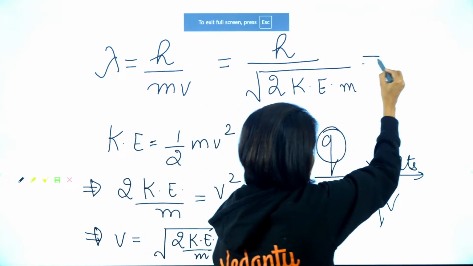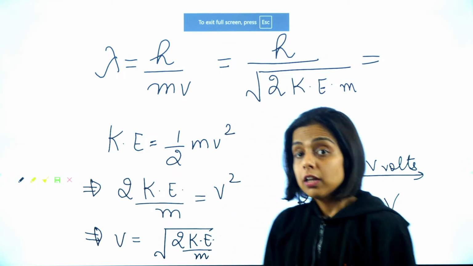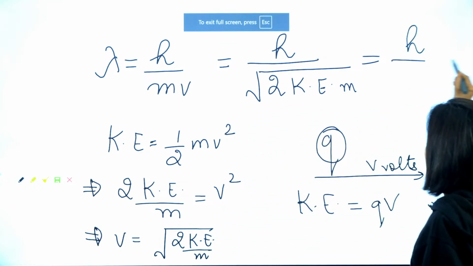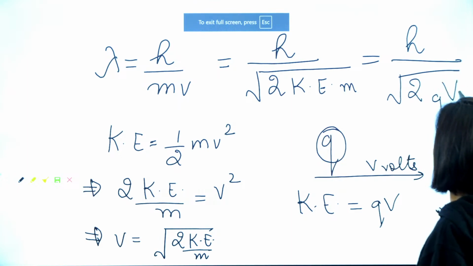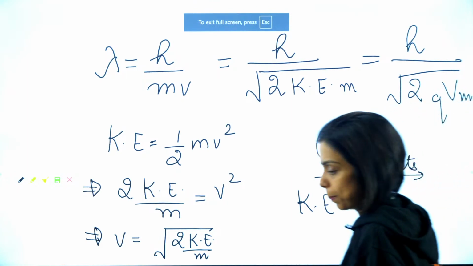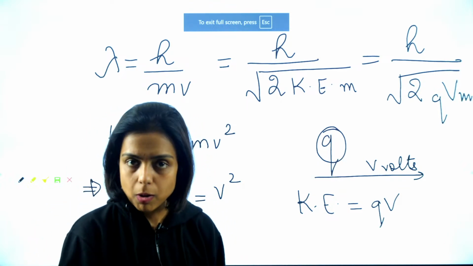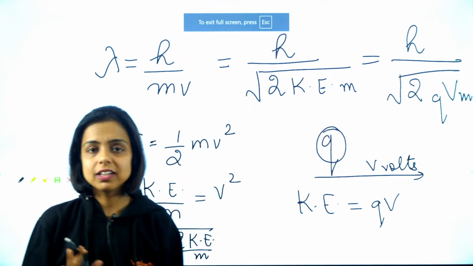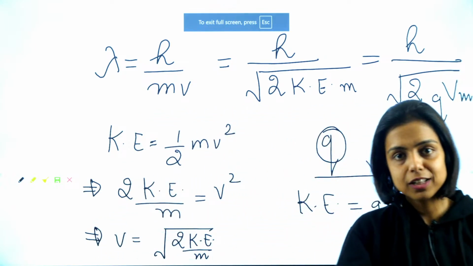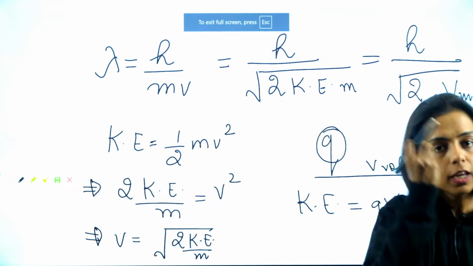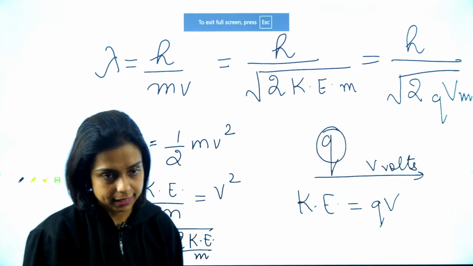So for a charge q, be it electron, be it proton, any charged particle, be it alpha particle, you can use this formula, the de Broglie wavelength, under root of kinetic energy. You can put qV, where V is the potential difference in volts, to m, right? So these are the various forms of the same formula depending upon the data given in the question, whether they are giving you the kinetic energy value, or whether they are talking about a charge accelerating through a potential difference of V volts. You can use the formula to calculate the de Broglie wavelength.